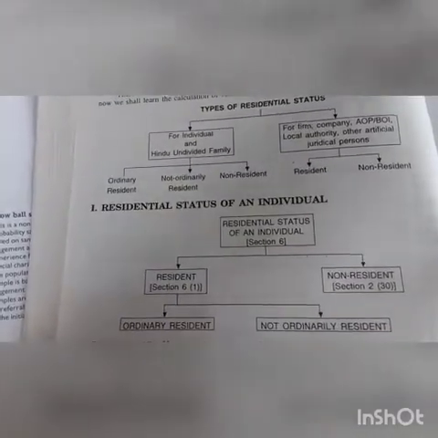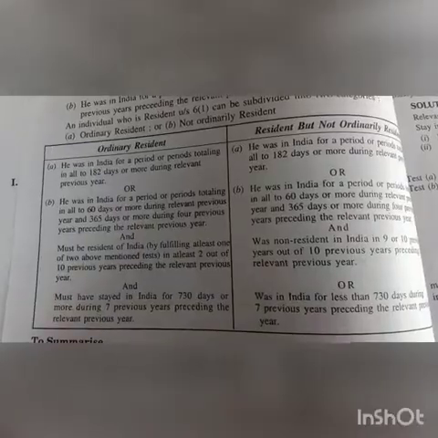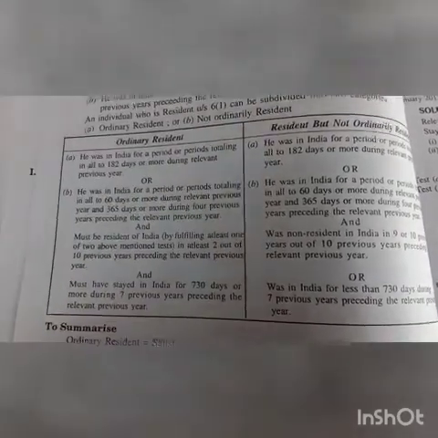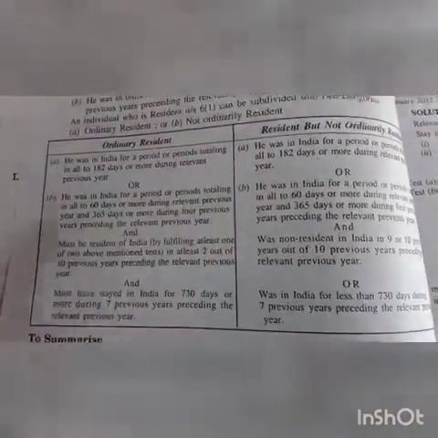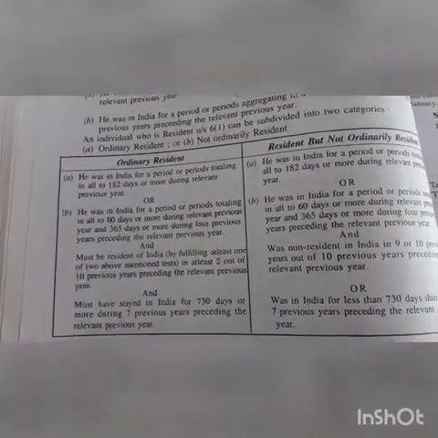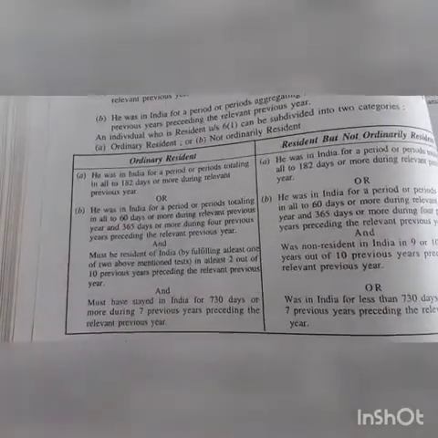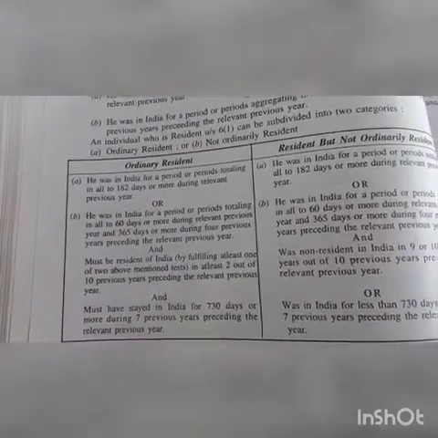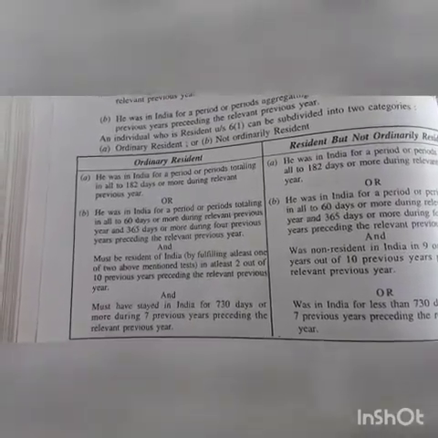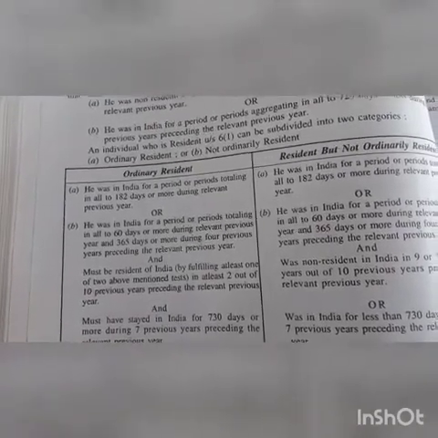Now I am going to tell you who is an ordinary resident and who is a not ordinary resident. An ordinary resident is a resident who was in India for a period or periods totaling 182 days or more during the relevant previous year. Or the second condition: he was in India for a period or periods totaling 60 days or more during the relevant previous year, and 365 days or more during the 4 previous years preceding the relevant previous year.